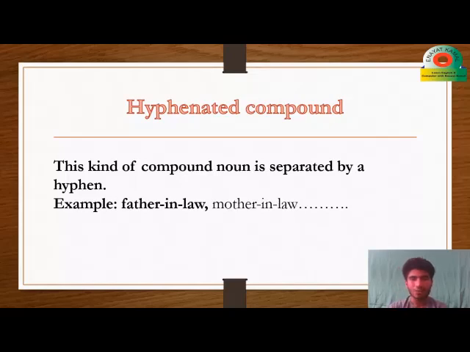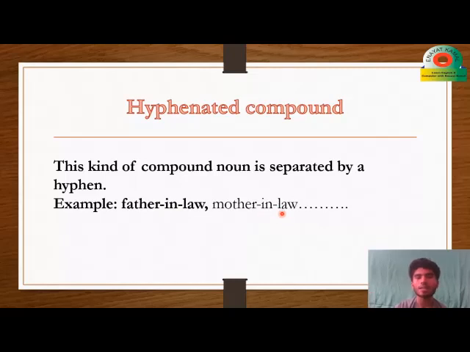As you see in the examples, father-in-law. Here we have this line, and this line is called a hyphen. These words are separated by this hyphen and give us one meaning, one person: father-in-law.